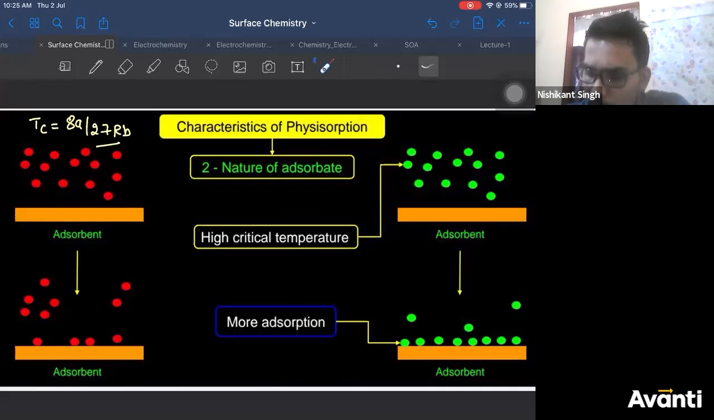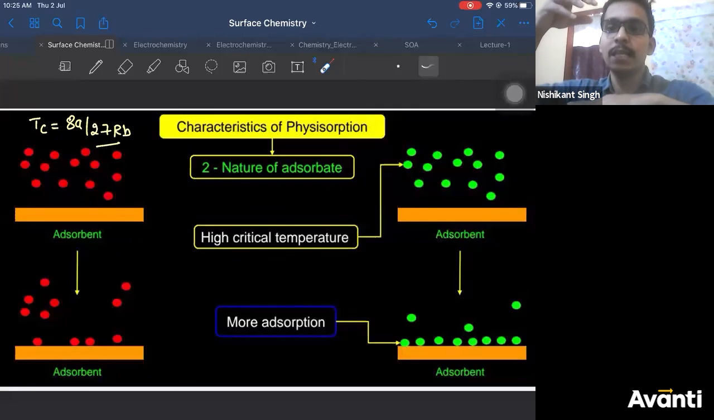Very good, Adesh. A gas having more critical temperature will have a more a value, right? More a value means more force of attraction. More force of attraction means its randomness is not very high. It is not moving randomly, correct? If it is not moving randomly, it can settle down at the surface of the adsorbent easily.